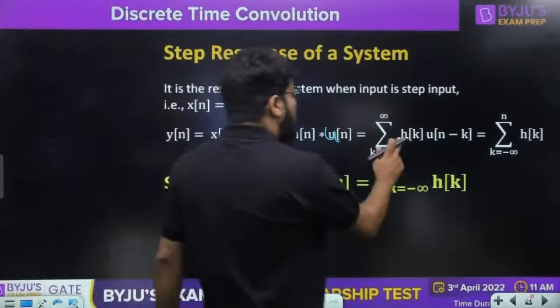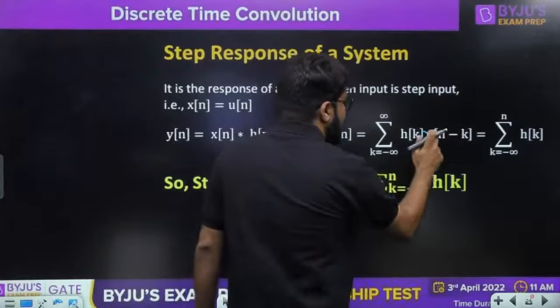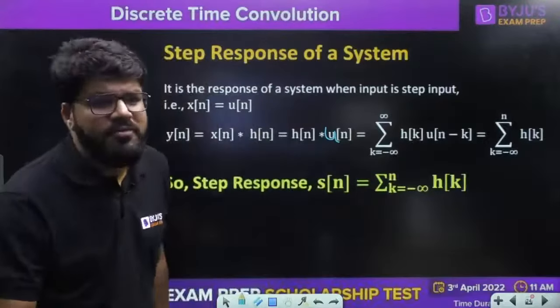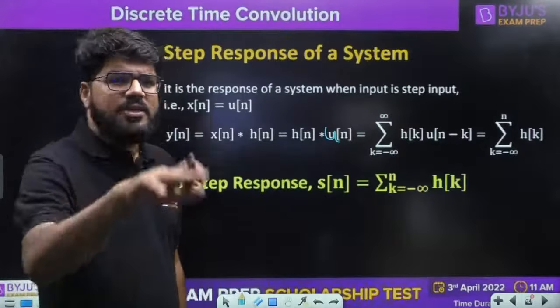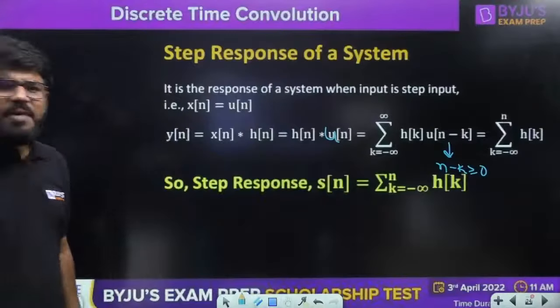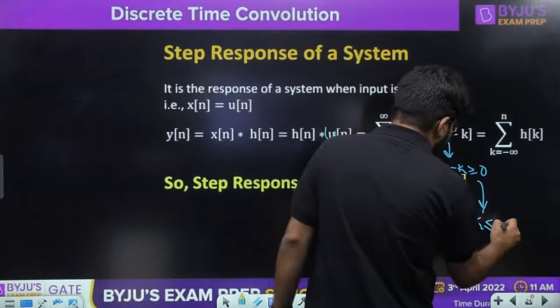Then, what is the formula for convolution? Summation h[k] x of n minus k, right? x की जगह मैंने कर दिया u. I've just taken the commutative property of convolution, whether it is x[n] convolution h[n] or h[n] convolution x[n], right? Now we know that unit step will be equal to 1 for n minus k greater than or equal to 0, right? And for n minus k greater than or equal to 0, what is the range for k? k should be less than or equal to n.